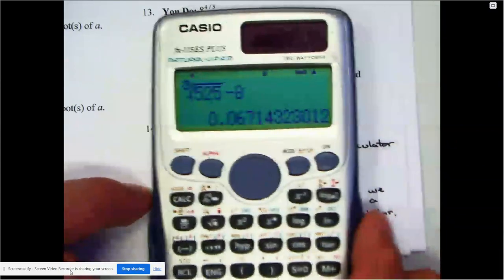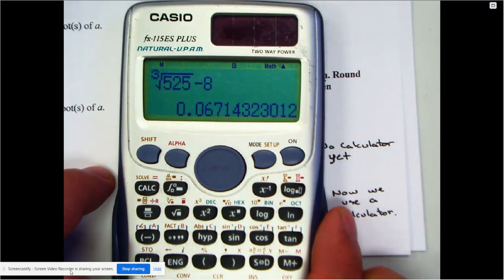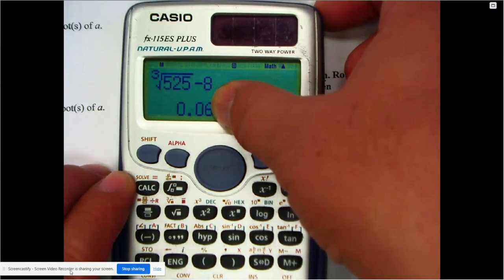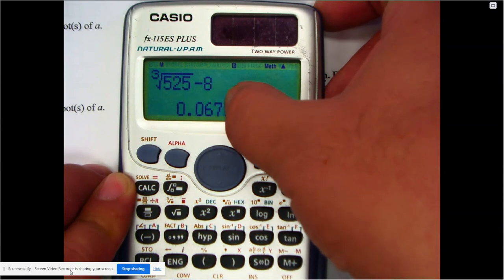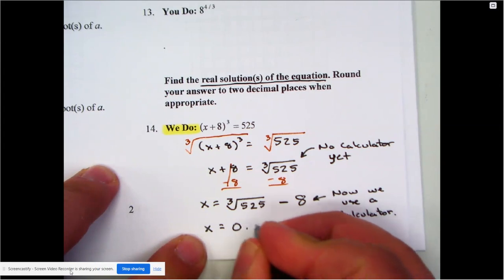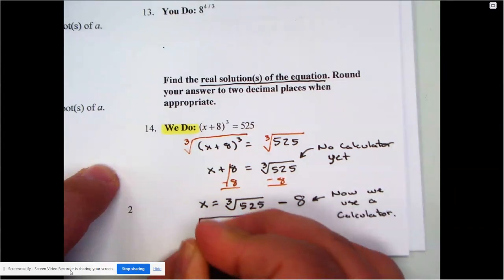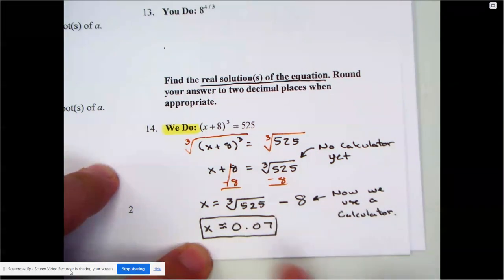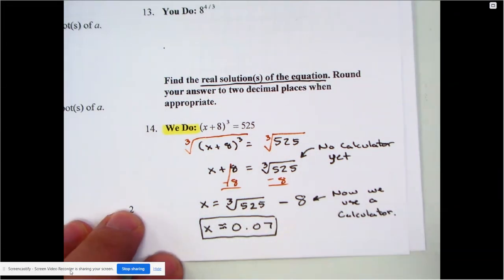So this is what the calculator tells me. My answer is 0.06714. They said round it to two places, so it's either 0.6 or 0.7. The number next to it tells me to roll it up to a 7. So your answer should be 0.07. And that's now our approximation. The one on top was actually our exact value. So remember, there's a difference between exact and an approximation.